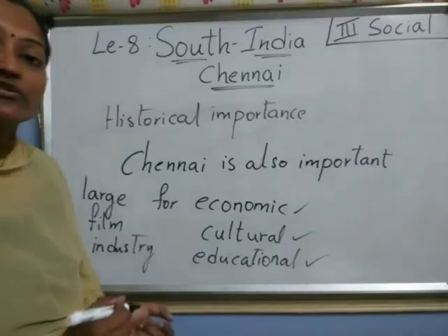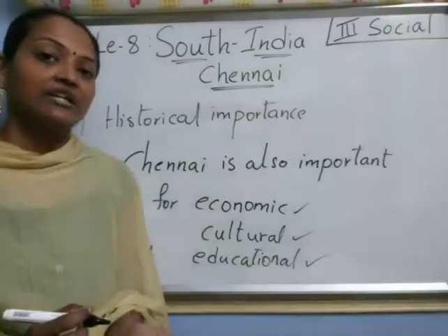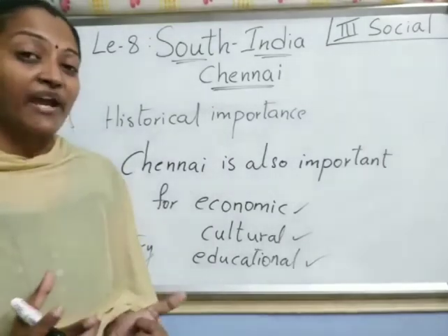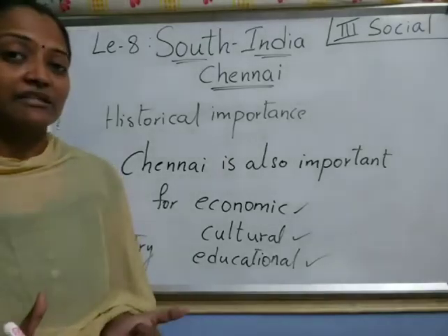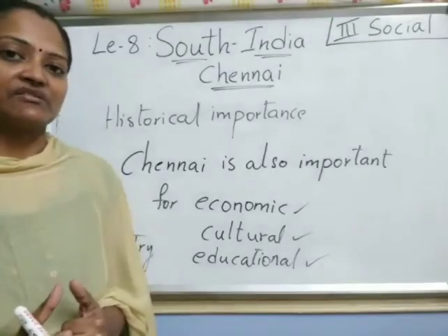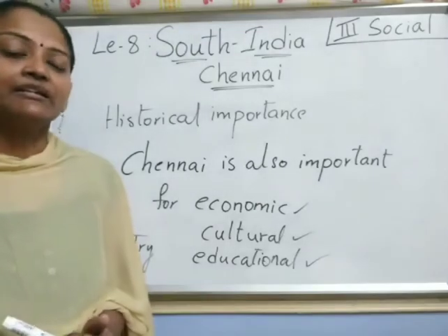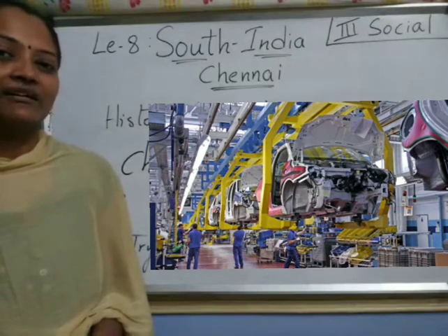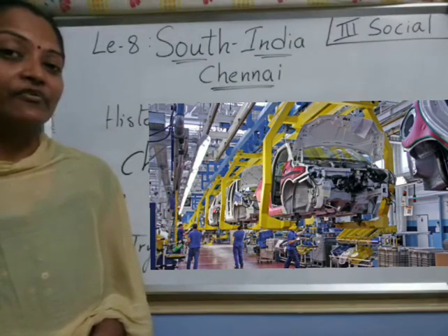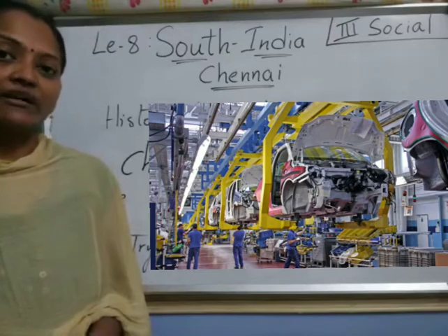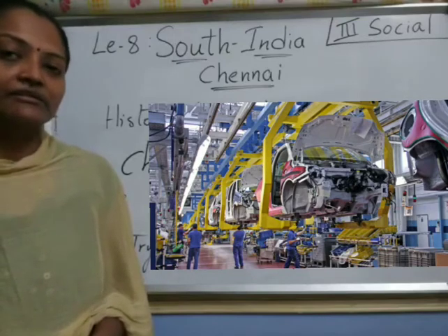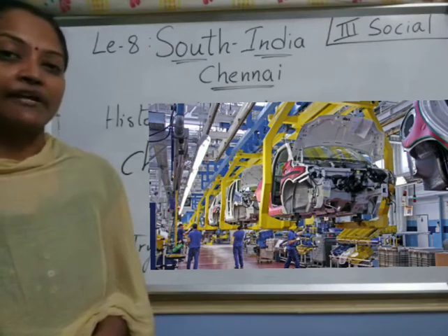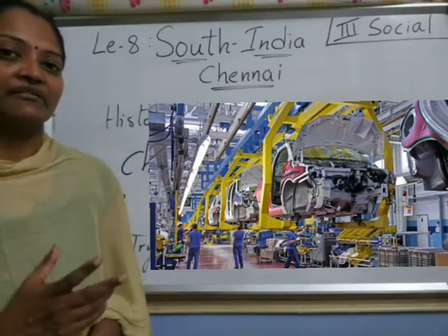And also so many industries are there, children, in this Chennai. Industries means factories, big factories, many. It is a place for many industries. Understood? So mainly, look at this picture, children. What do you find? Cars, right? It is a factory manufacturing cars. In that factory, mainly cars and vehicles are made.